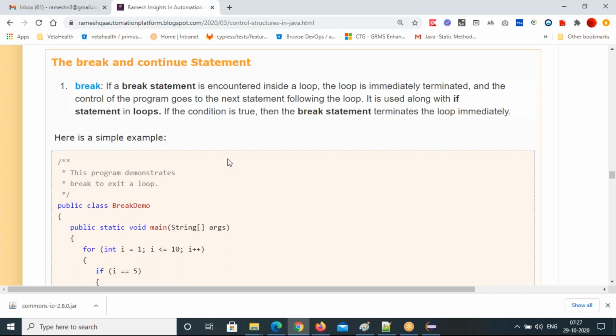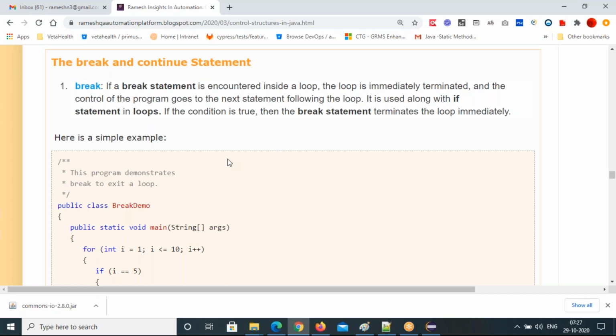If a break statement is encountered inside a loop, the loop is immediately terminated. If you find it anywhere inside the if condition or inside the for loop, the break will exit the loop entirely. Even we have seen in the switch case, after every case we have written a break. Once the condition is satisfied, that case only will execute.